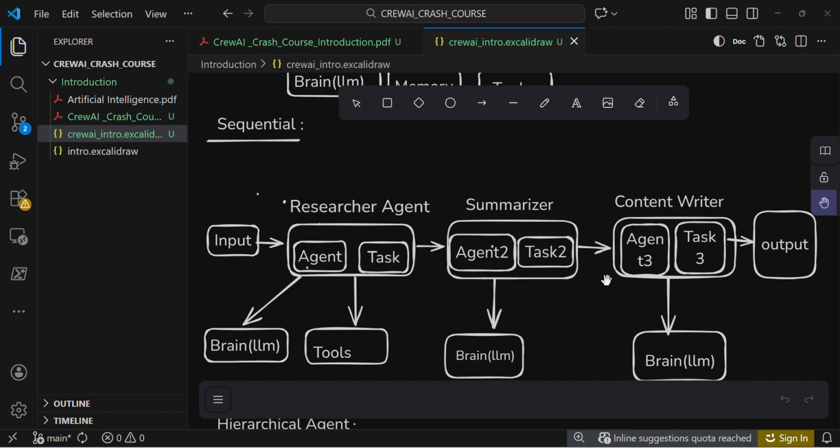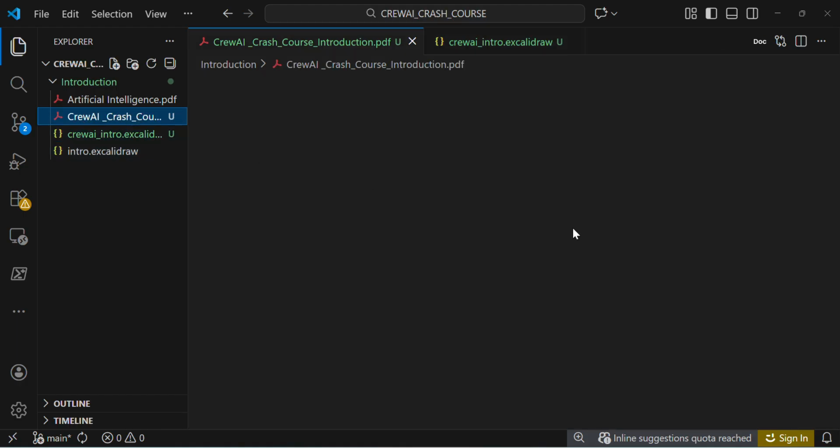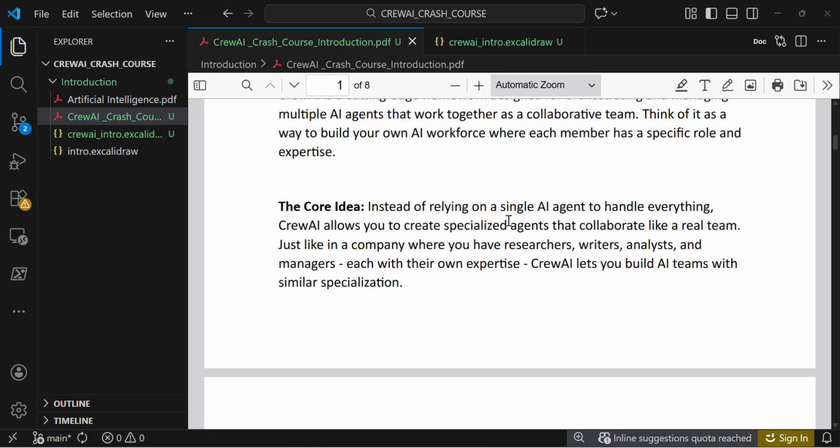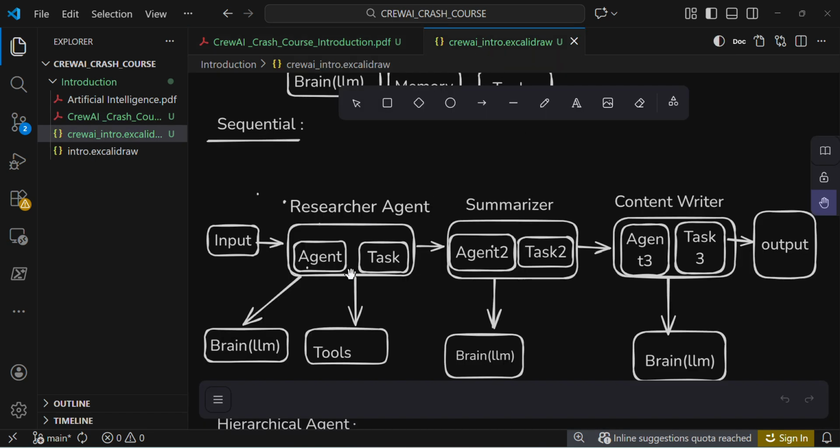Tools are not required for every agent, based upon our use case. For summarization, tools are not required, right? For content writing, tools are not required, okay. Based upon our requirement, we can add tools, we can add memory, we can add an LLM, right? So this is the core idea, not relying on a single agent. Here we are not relying on a single agent. This particular agent will do research analysis for this particular topic.